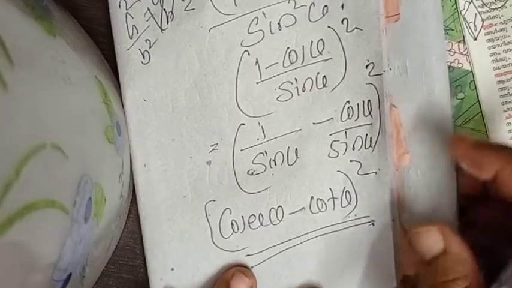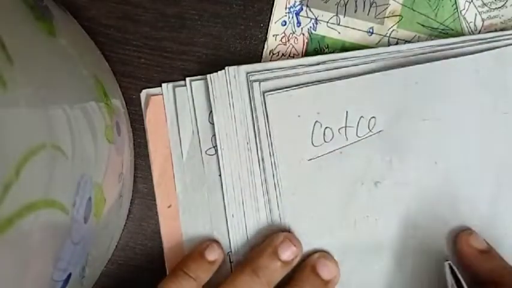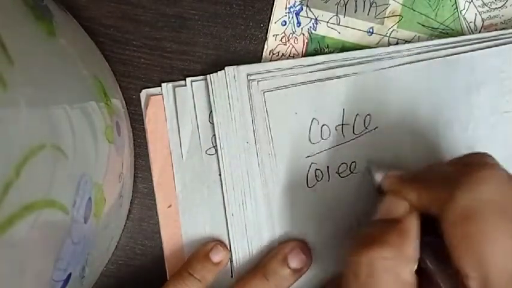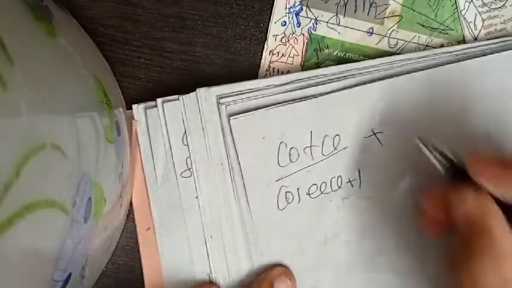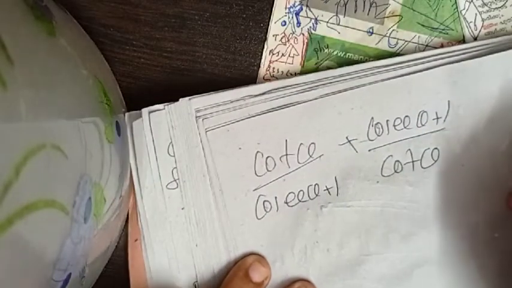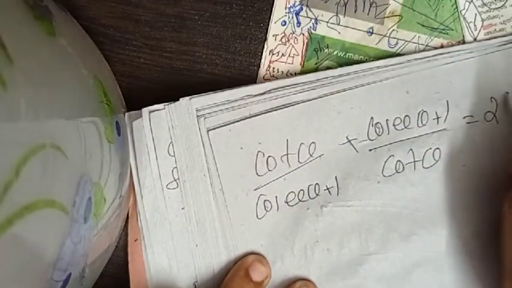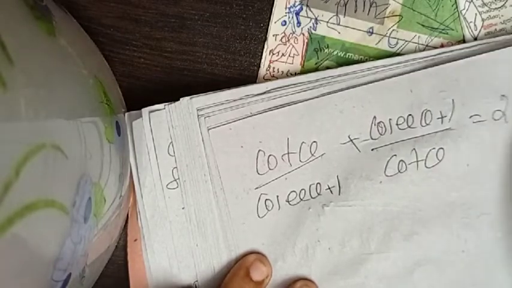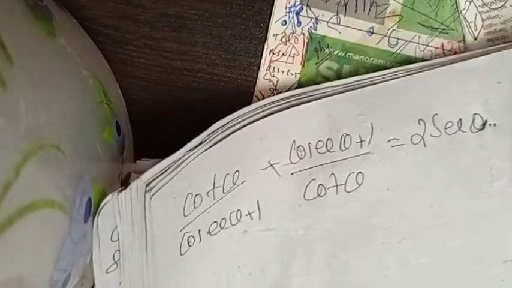Write the next question. Cot theta by cosec theta plus 1 plus cosec theta plus 1 by cot theta is equal to 2 sec theta.